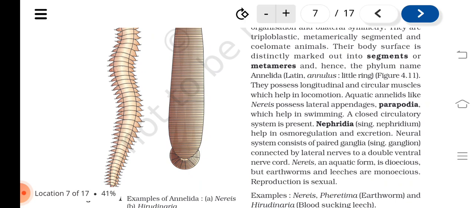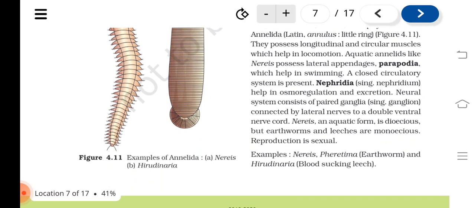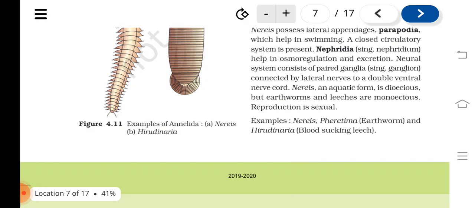They possess longitudinal and circular muscles which help in locomotion. Aquatic annelids like Nereis possess lateral appendages, parapodia, which help in swimming. A closed circulatory system is present. Nephridia, singular nephridium, help in osmoregulation and excretion. Neural system consists of paired ganglia, singular ganglion, connected by lateral nerves to a double ventral nerve cord.